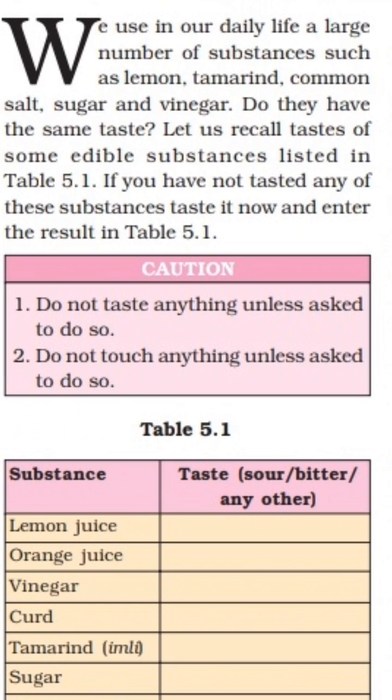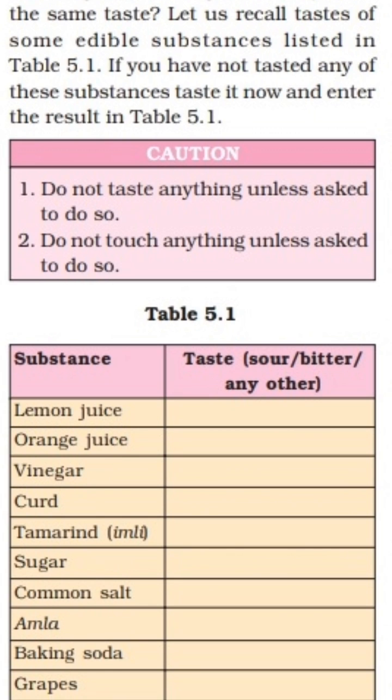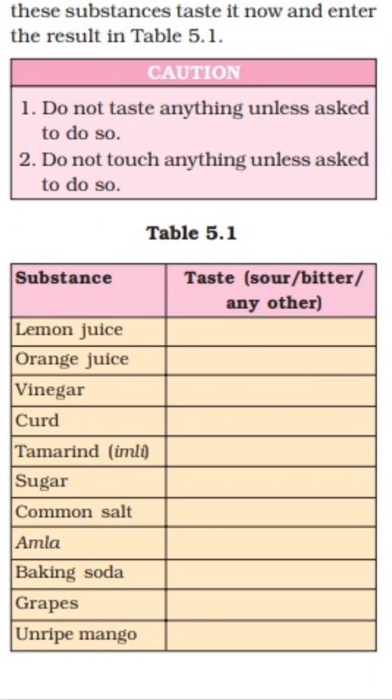One caution was given there: do not taste anything unless asked to do so, and do not touch anything unless asked to do so. Now see table 5.1. It is a simple activity. You have to taste the substance and write whether it is sour, bitter, sweet, or salty in nature. You have to write it in the column.